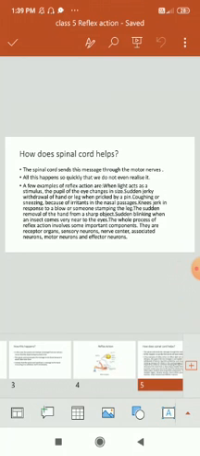The whole process of reflex action involves some important components. They are receptor organs, sensory nerves, nerve center, associated neurons, motor neurons, and effector neurons. These are some of the examples for the reflex action.